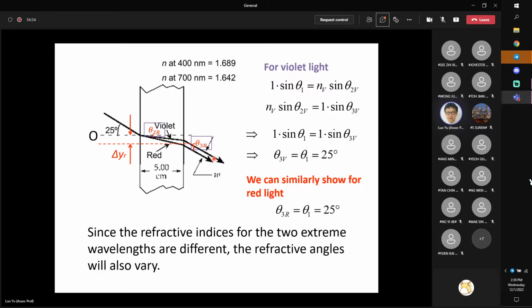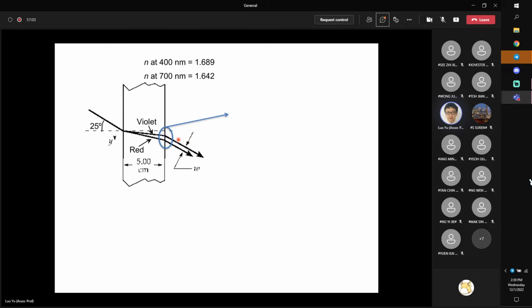Okay. So if no, let's look at how to solve this. What we want is the distance between these two parallel rays. So what we should look at is this small bit. First, what we need to know is the difference in the y coordinate of these two points, which is delta y. Then we look at this right angle, with the blue dashed line and the black hypotenuse. If we know this angle is A, later I will show this A is actually theta 1.